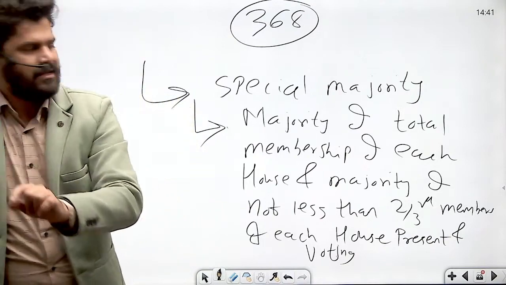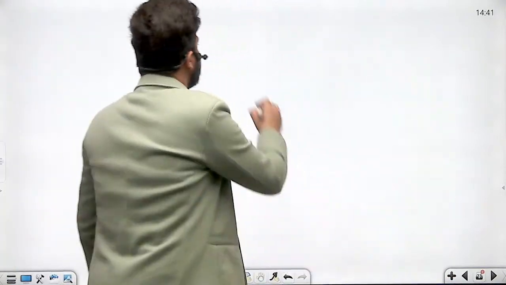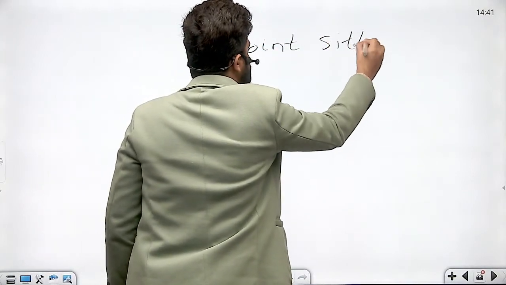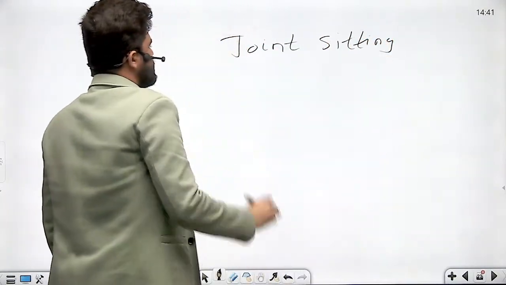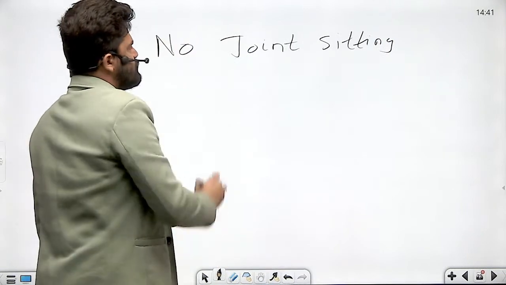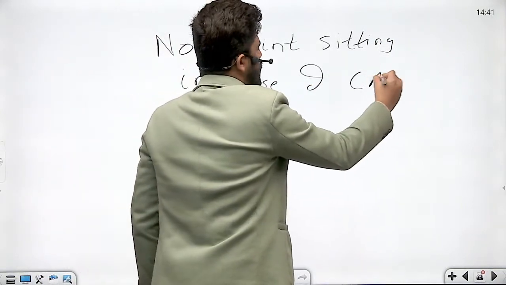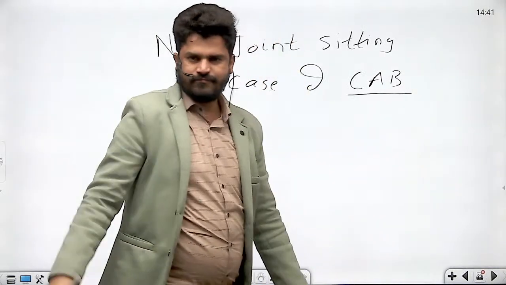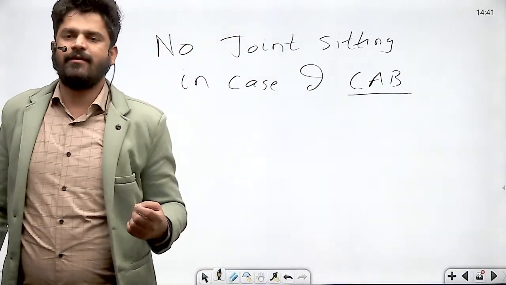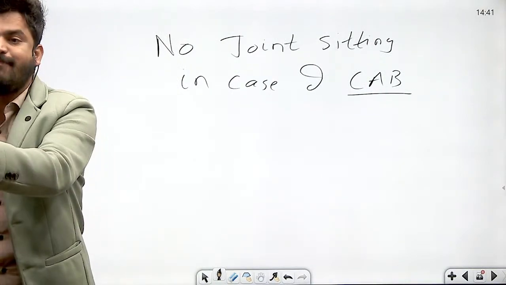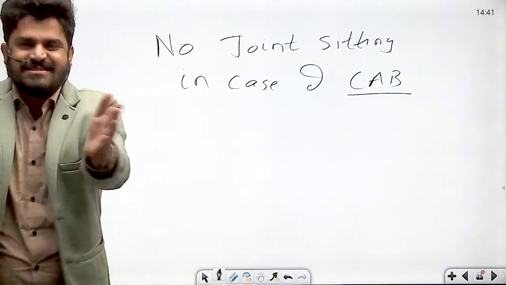So it means that there is no provision of joint sitting in case of constitutional amendment bills. I repeat, constitutional amendment bills have to be passed by both the houses of Parliament, Lok Sabha and Rajya Sabha, separately.